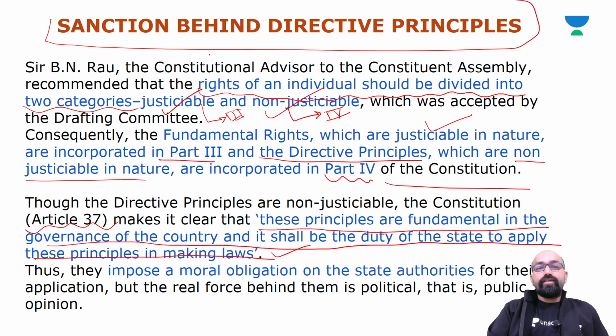We already studied this statement. In other words, they impose a moral obligation on the state authorities for their application. Yes, guys, just remember these points.